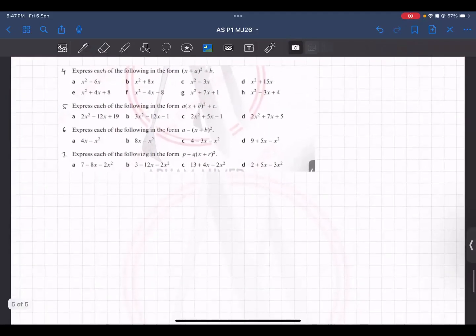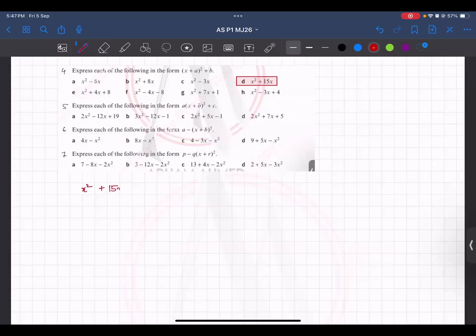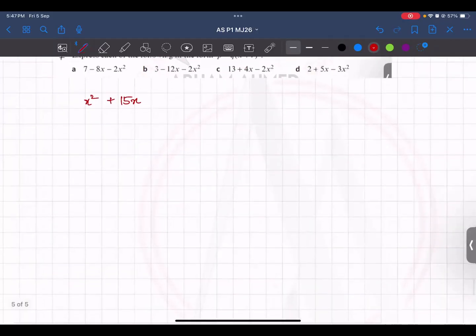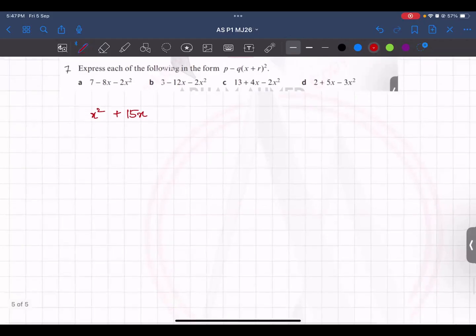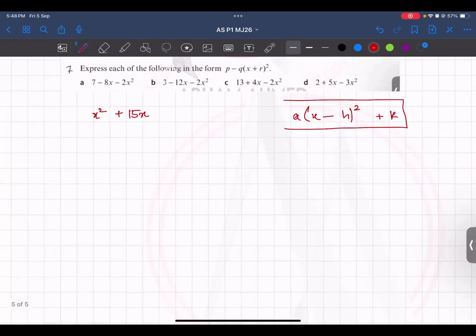Don't hesitate. Okay, so most of the students were worried about this one. I don't know why. When you don't have the third term, x square plus 15x, you should have in your mind the format that you want to change it into. This is what you want to change your equation into. And to change it into this form, we have 3 things: your a, your h, and your k. If you find these separately and then replace them in their places, you've got this form.